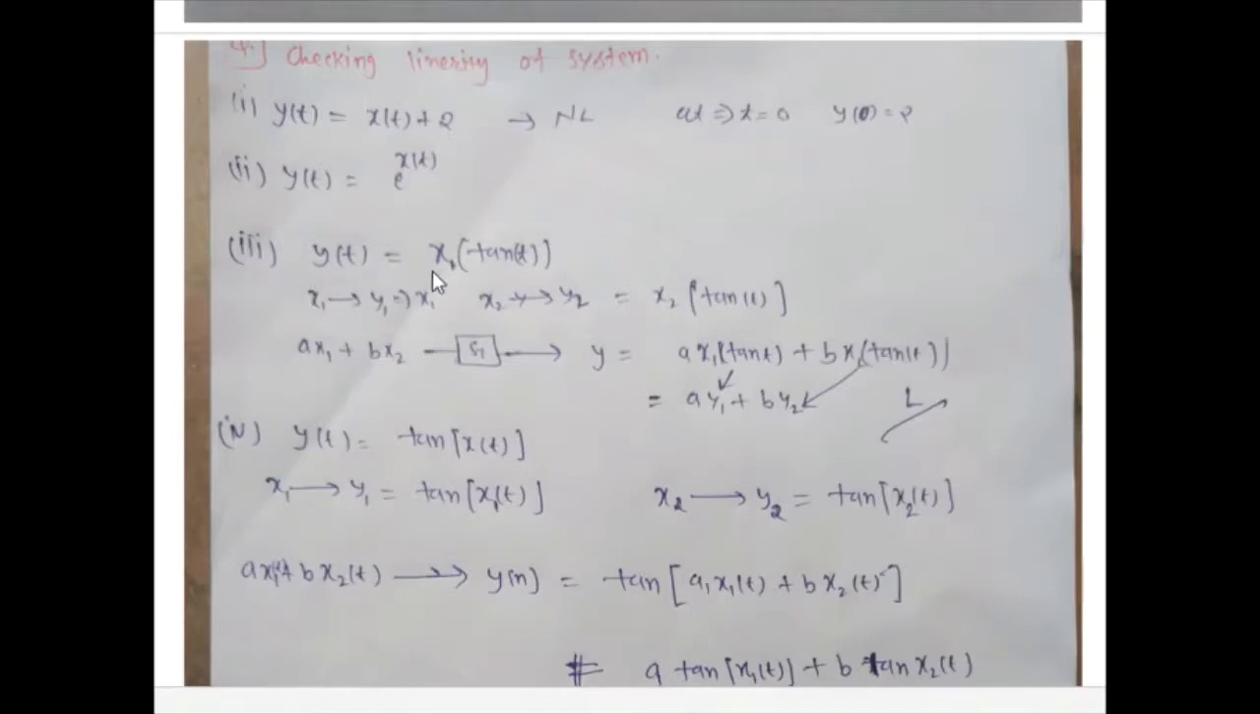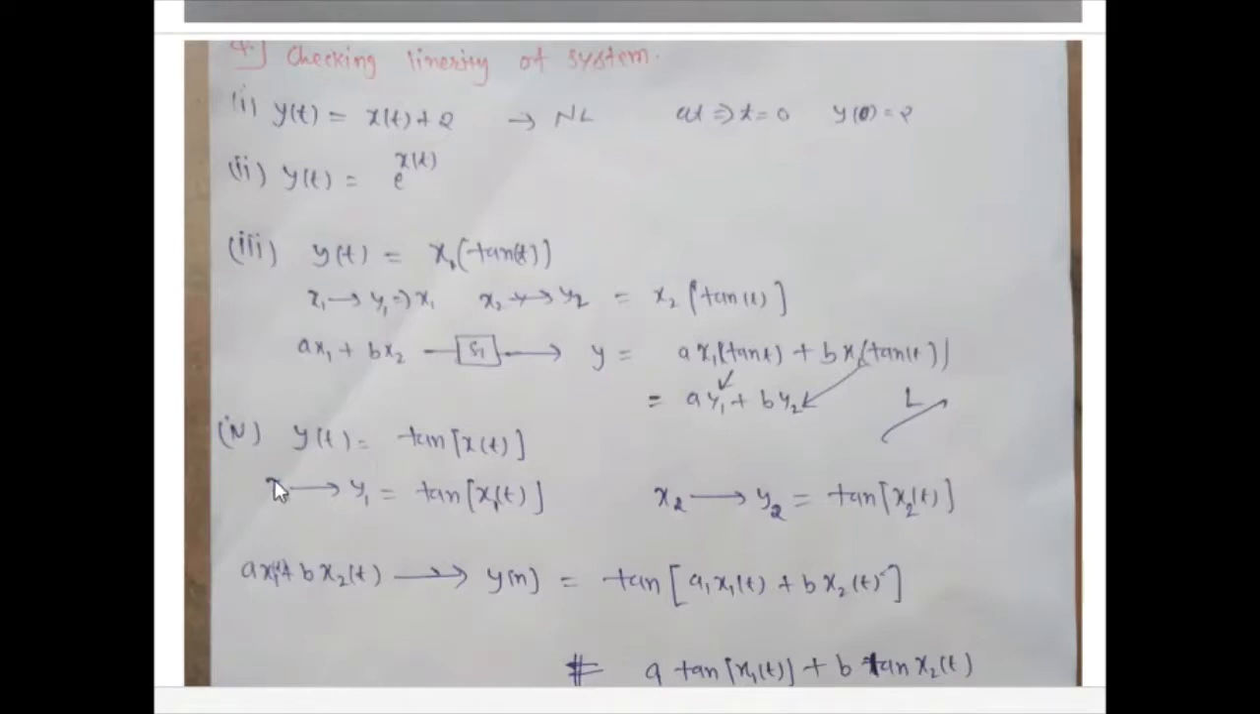Third is y(t) equal to x(10t). Okay, so put y1(t) is x1(10t), y2(t) is x2(10t). This is y1 equal to x1(10t) and y2 is equal to x2(10t). So x equal to a x1 plus b x2. This is applied to the system and the output is a x1(10t) plus b x2(10t), and this is equal to a y1 plus b y2. So this is linear.